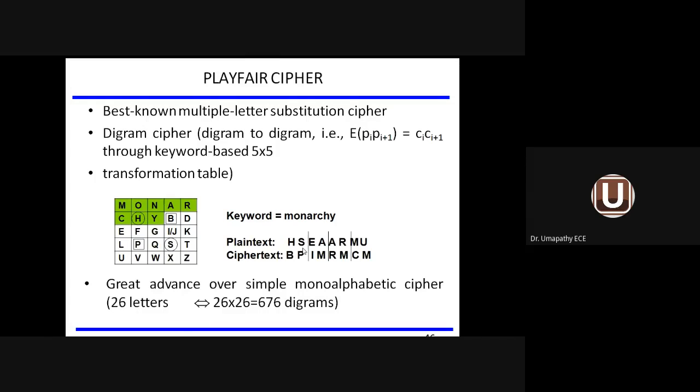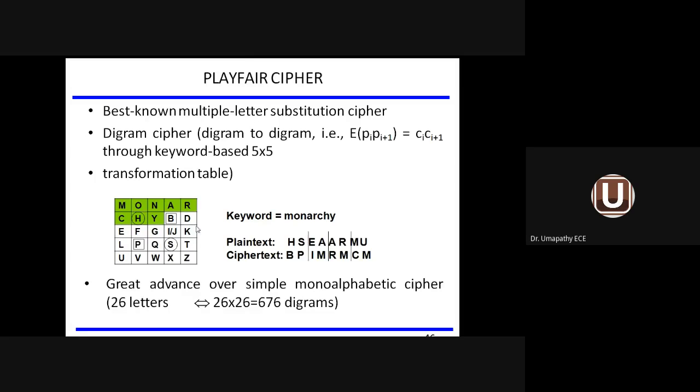I'm going to take a combination. What is the combination taken here? HS, EA, AR, MU. I'm going to substitute a two-letter combination in the plain text information with another two-letter combination. Thereby, I will complete the transformation. And generally, we go for a 5 by 5 transformation table. So this table or matrix is a 5 by 5 transformation table. What is called 5 by 5? 5 rows and 5 columns are available. You can see the diagram.